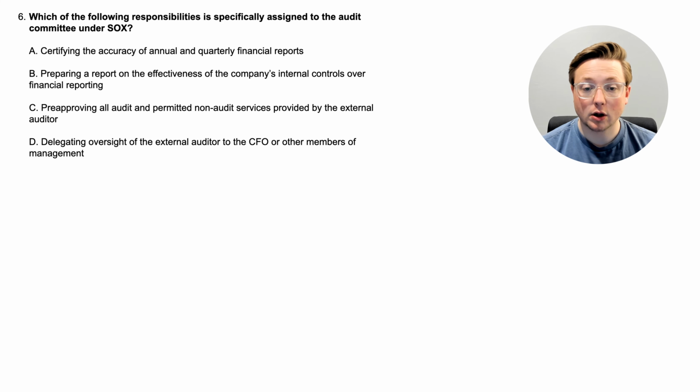C, pre-approving all audit and permitted non-audit services provided by the external auditor. Or D, delegating oversight of the external auditor to the CFO or other members of management. So which of these is a responsibility that is specifically assigned to the audit committee under the Sarbanes-Oxley Act? With all that, let's go ahead and look at the answer to see what the correct answer is.